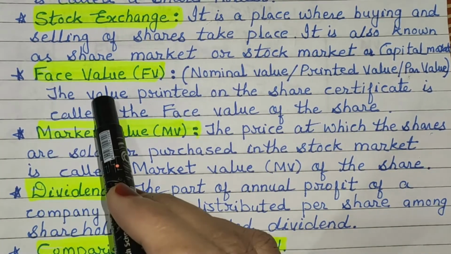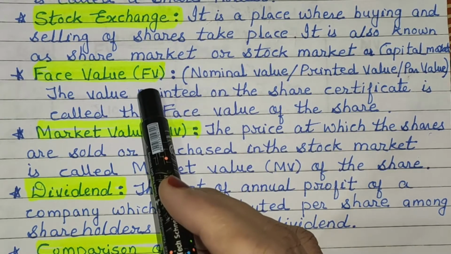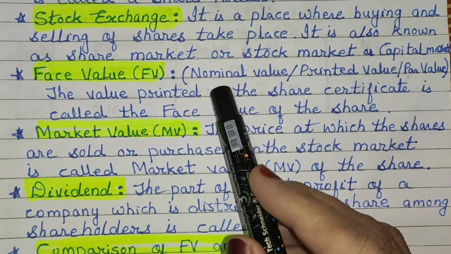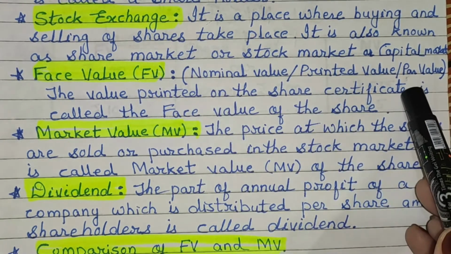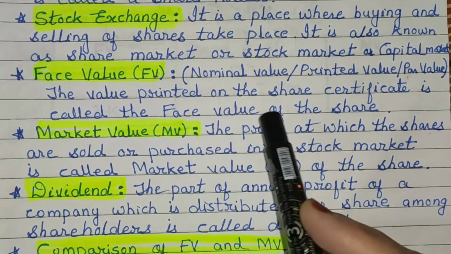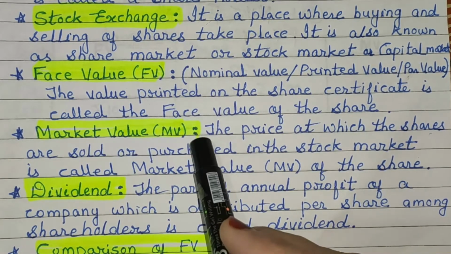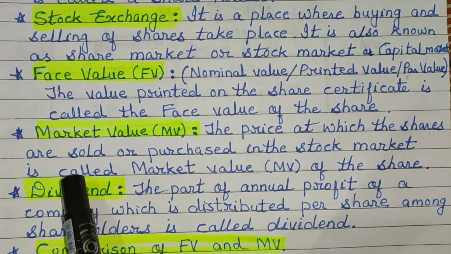Next one is face value, indicated by FV. It is also known as nominal value, printed value or par value. The value printed on the share certificate is called the face value of the share.